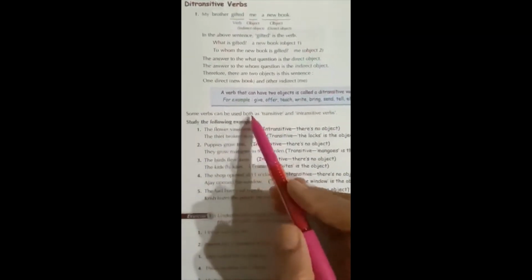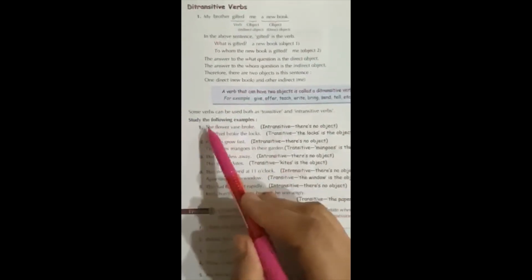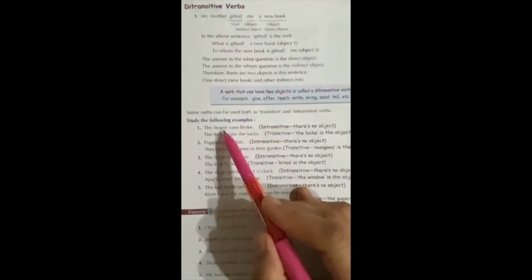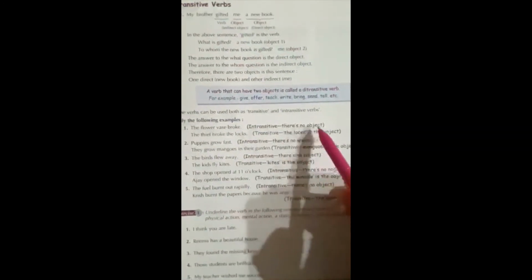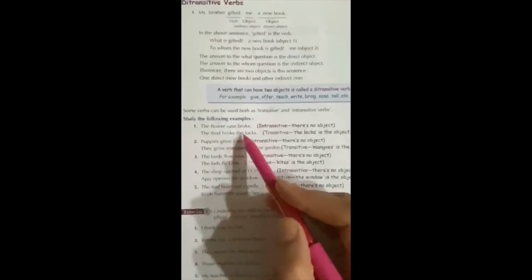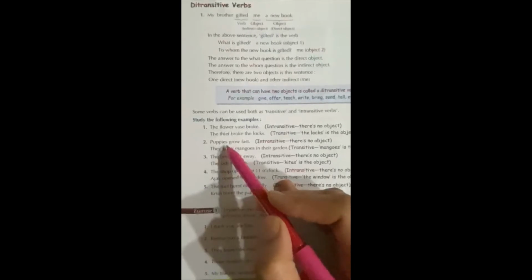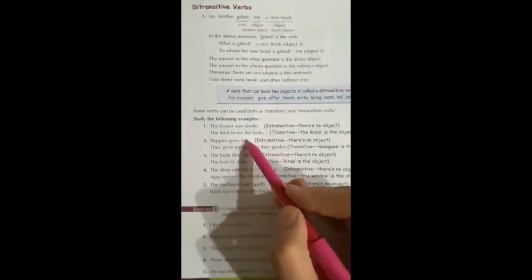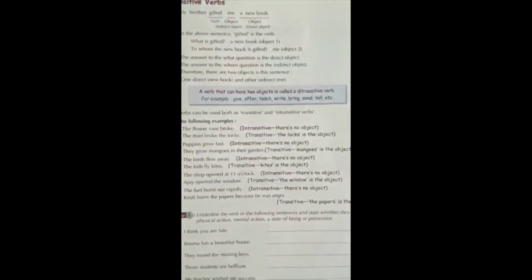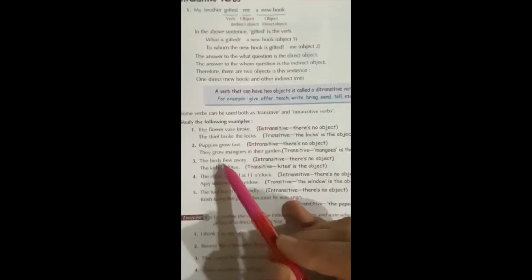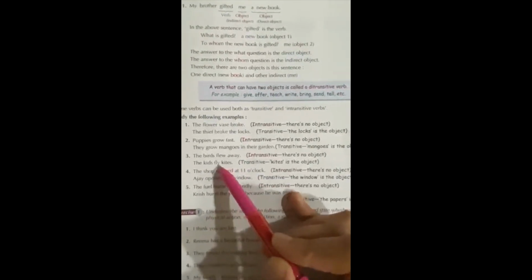Some verbs can be used both as transitive and intransitive verbs. Study the following examples. The flower broke. There is no object. The thief broke the logs. The puppies grow fast. They grow mangoes in the garden. The birds flew away. No object. The kids fly kites.